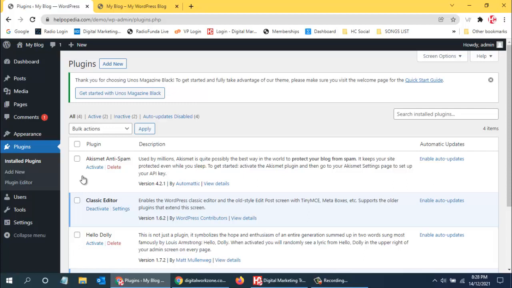So how does it increase? What is an example of a plugin? If you want to have a contact us form in your website, in olden days, when people were not using a content management system like WordPress, they had to manually code the contact us form.